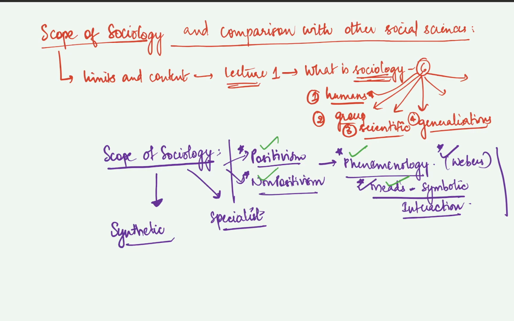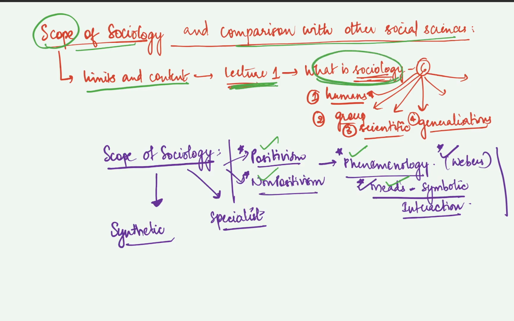In this lecture number 3, we'll be discussing, as shown in the diagram here, the scope of sociology and the comparison with other social sciences. Under the scope of sociology, the scope itself means the limits and the content of the subject of sociology. For this, I would recommend you watch lecture 1 for a short introduction, wherein we discussed in detail what sociology is.